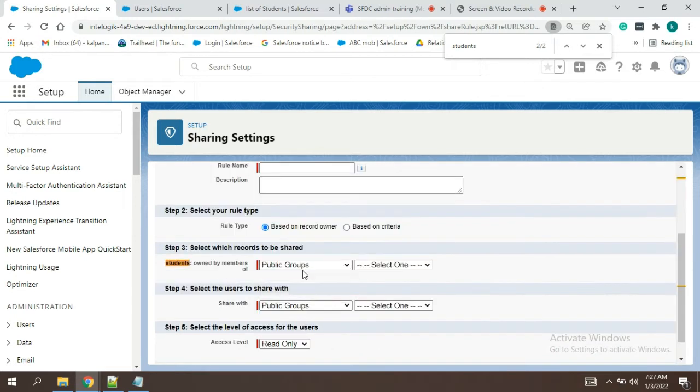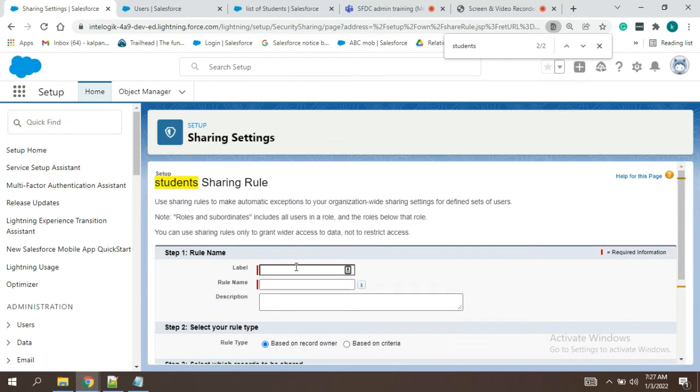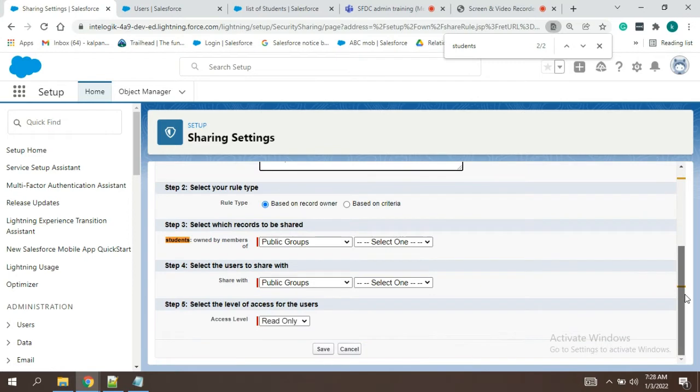Now you tell me, based on criteria, no? SR based on teacher. You can write anything. Which option should I choose, guys?